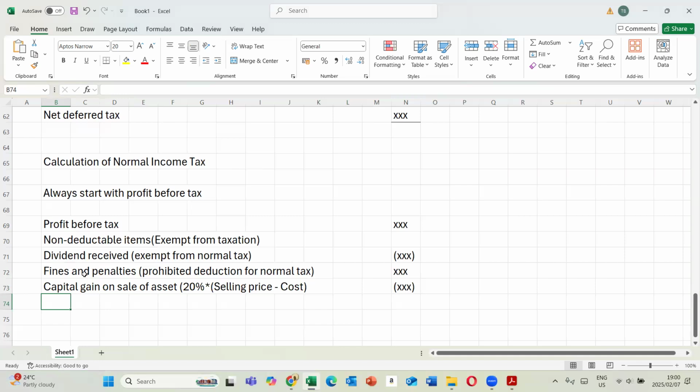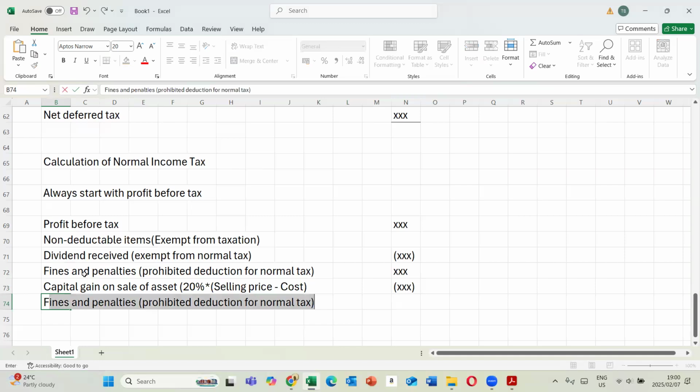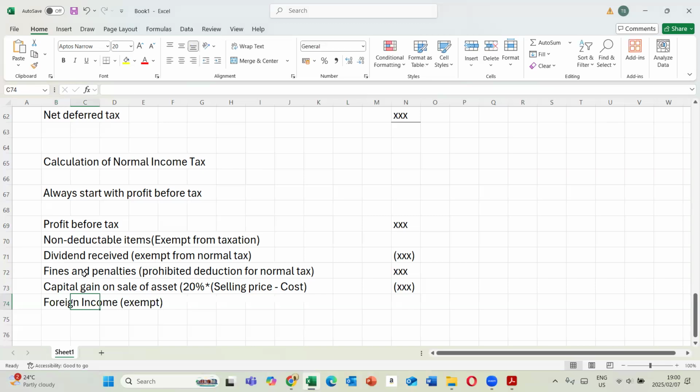The next thing we want to look at is foreign income. Foreign income is exempt from local tax, but of course it's a longer principle when dealing with taxation. The accountants initially added foreign income when calculating profit, so to reverse it, we deduct it.